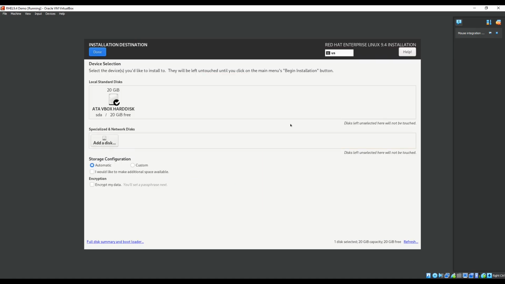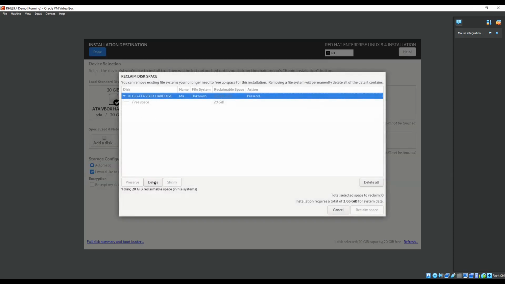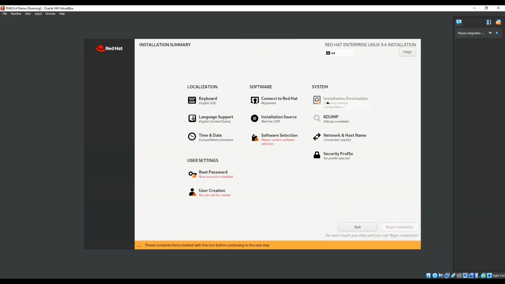So a couple of things, this is why you want to manually install things. So you want to go here. You'd like to make additional space available. Let's go here. I mean, you can encrypt it if you like. I personally don't. So let's select it. Done. Then it'll come up here. I've usually had this bit of a problem where it won't let me proceed without doing this. So delete it, reclaim space, boom. Give it a second. Automatic partitioning selected.